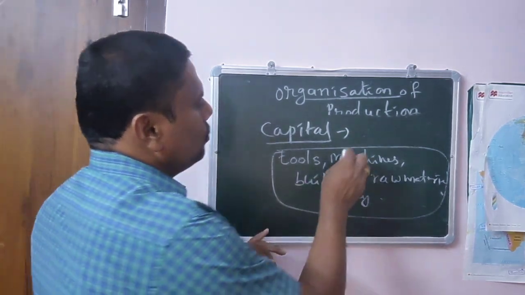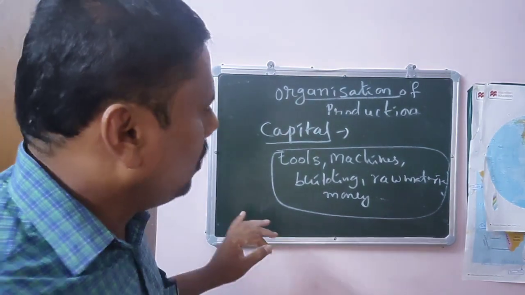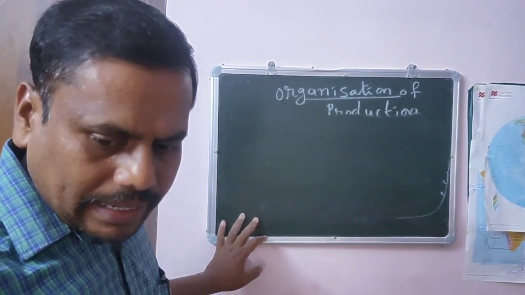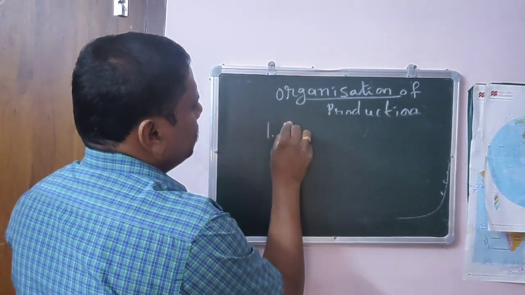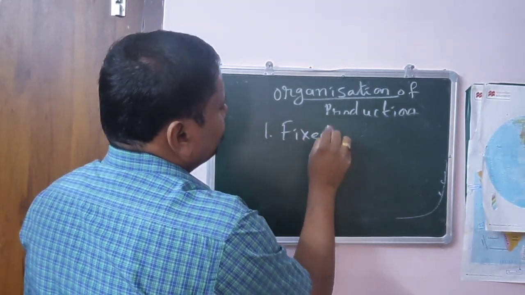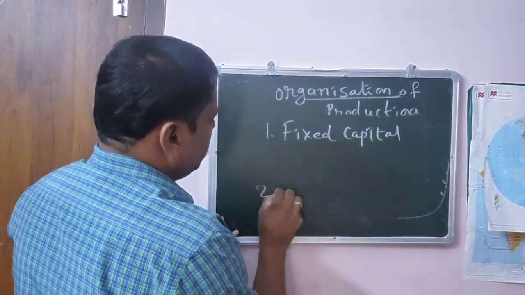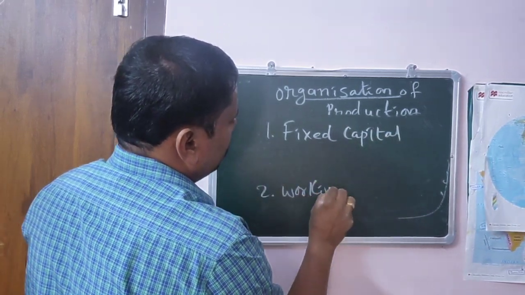In this capital, you see fixed capital and working capital. What are the two types of capital? The first one is fixed capital and number two is working capital.